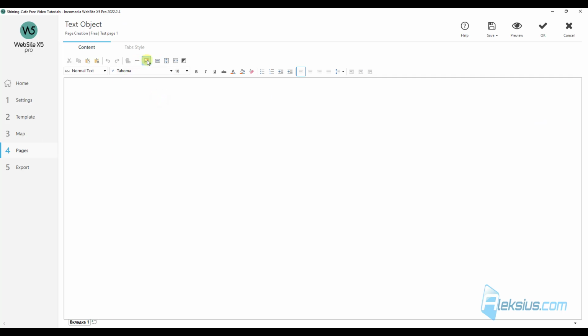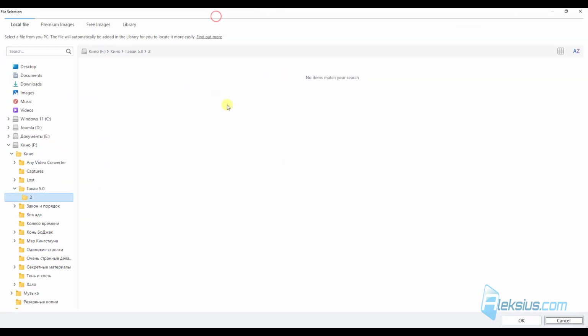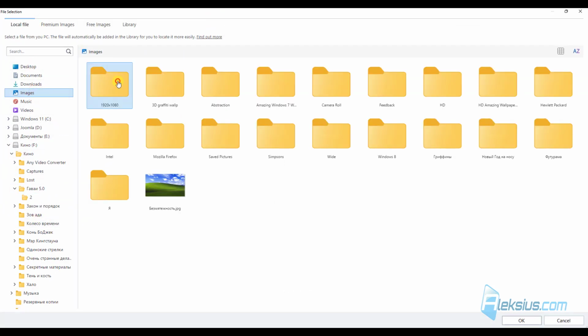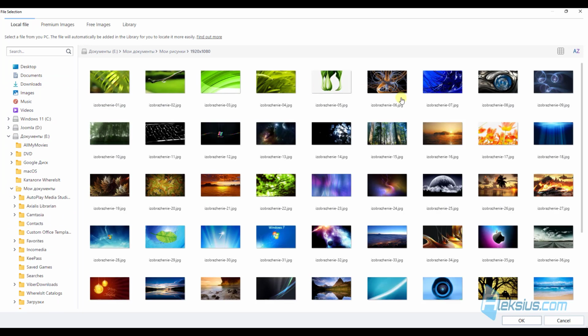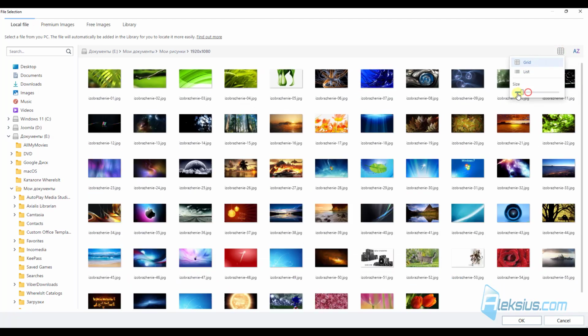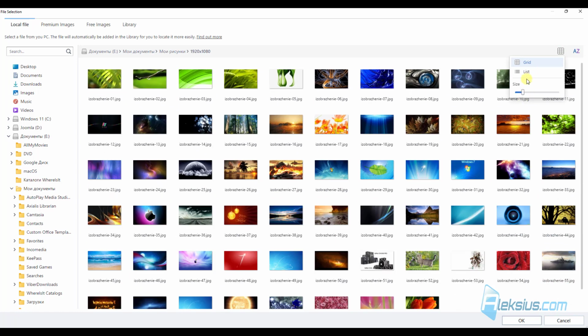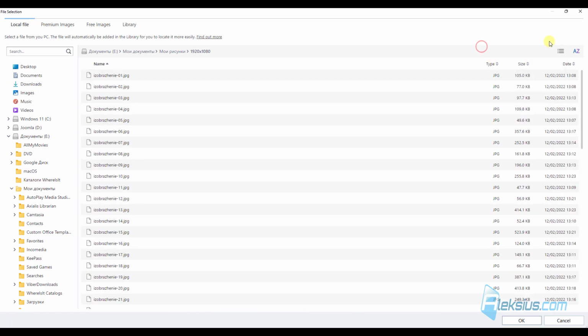For example, let's insert some image. Here is our new tool. We can select images on the local PC. We can change size. We can sort files by name, by type, by size, and by date.